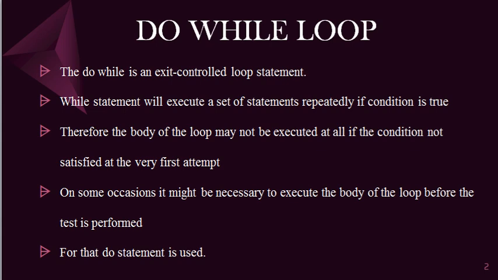On some occasions, it might be necessary to execute the body of the loop before the test is performed. That is, at least once we have to execute the body of the loop. In that case, we use the do while statement. In order to execute the body of the loop at least once, even if the condition is false, we use do while. It is an exit controlled loop, and this is the purpose of the do while statement.